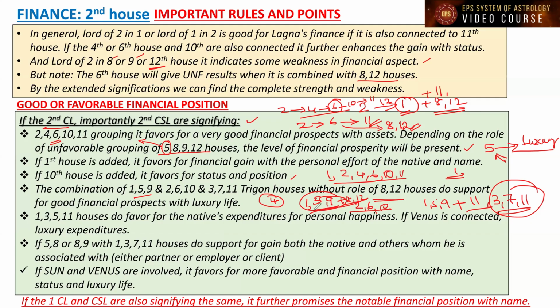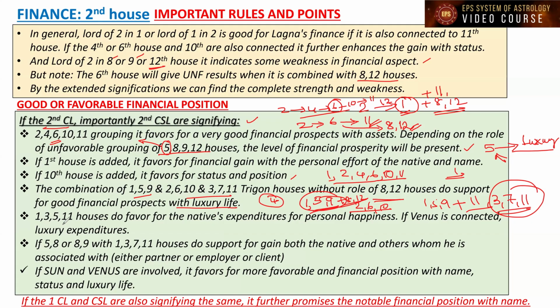They are supportive for good financial prospects with a luxury life. Why luxury life? He has got good Bhagya. He has got Purva Punya to enjoy good status, financial position, and a happy life. So grouping is important. Just like that, if you're looking at the fifth house and ninth house, we cannot take it as completely unfavorable. It is not supportive of progress on money or financial position by itself, but it can become favorable when it is connecting to the other favorable houses to finance.